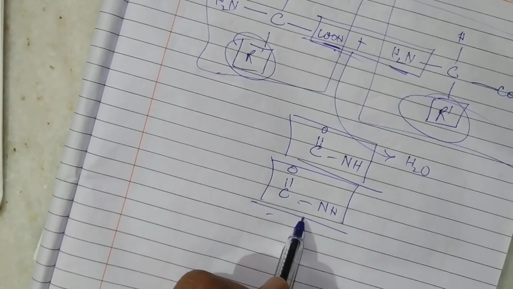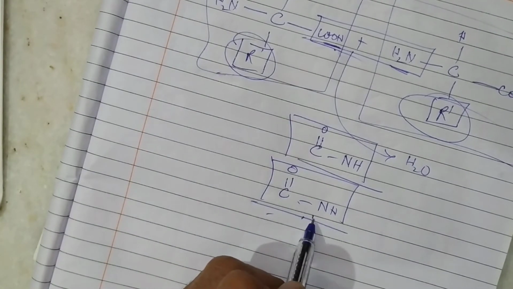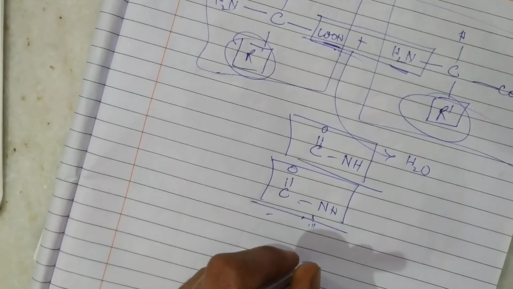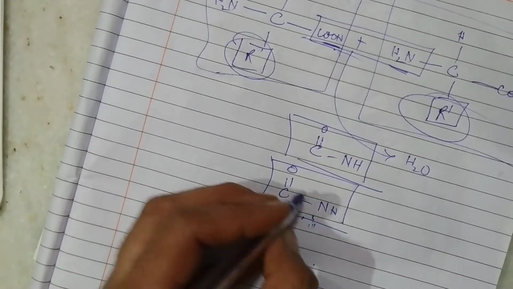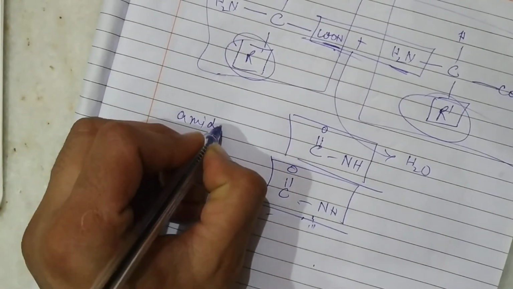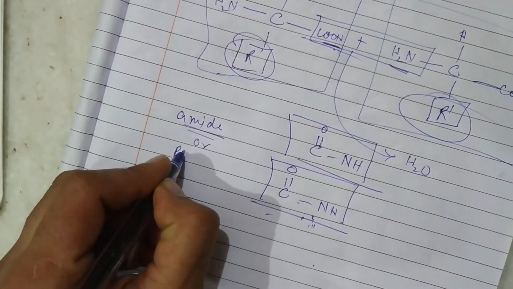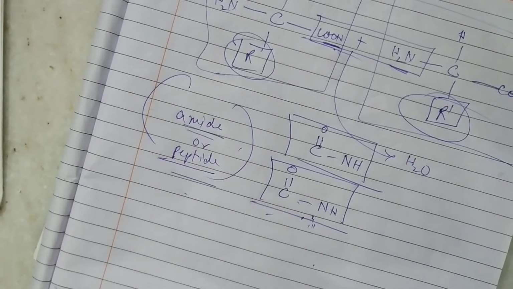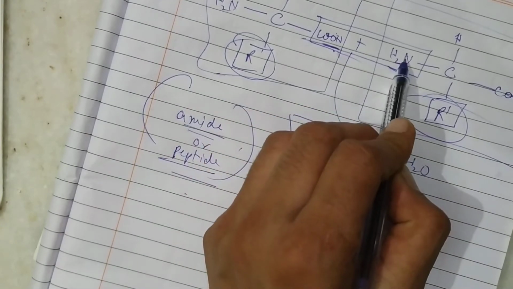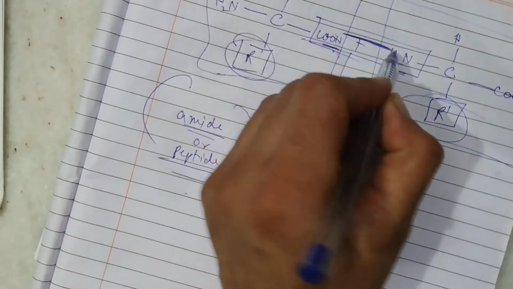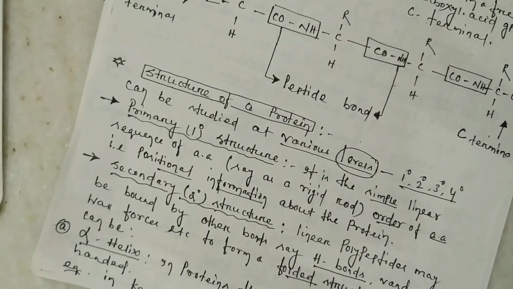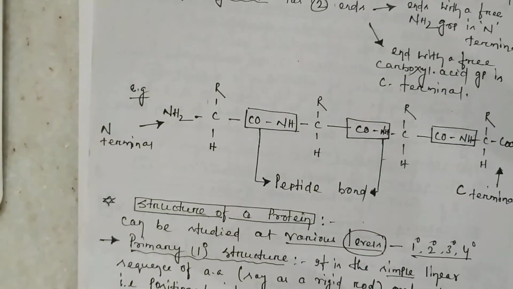Okay, so this peptide bond is formed due to the condensation reaction, where water is lost and the bond formed is your CONH bond. It is also called the amide bond, or you call it a peptide bond. It is a very important one, the peptide bond or the amide bond. If two amino acids bind together, they form a dipeptide. If there are three amino acids, then a tripeptide. If more, polypeptides. Okay, so these are the different types of peptides which are formed.